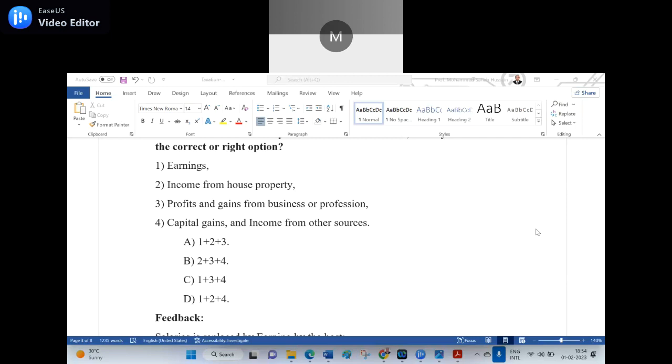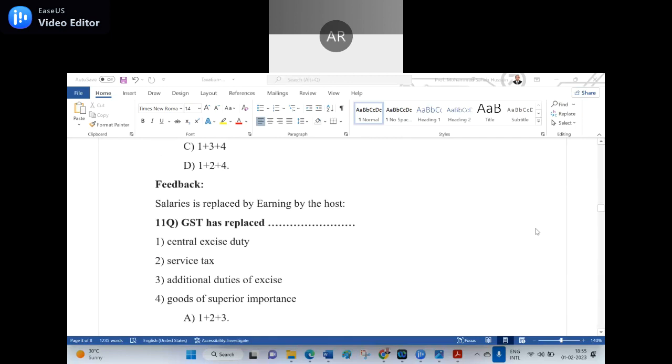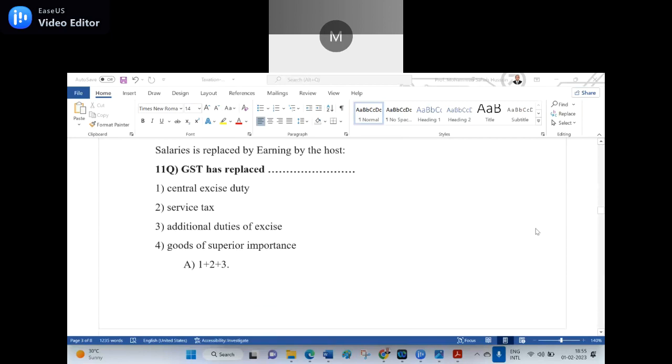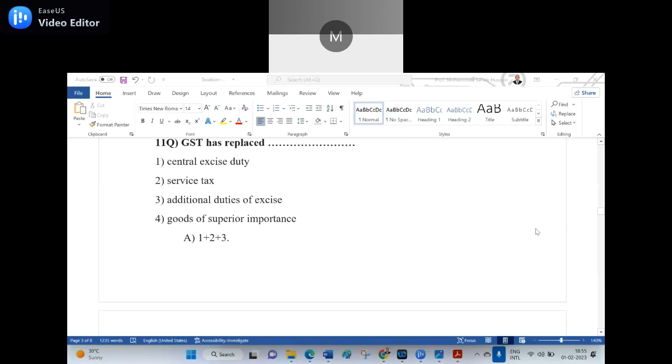Okay, now let us come to the right answer for this one. B is the right answer, sir. 2 plus 3 plus 4. Okay, 11th question. Anyone can unmute and read. Those who read should not read again. Give the chance to the other people.